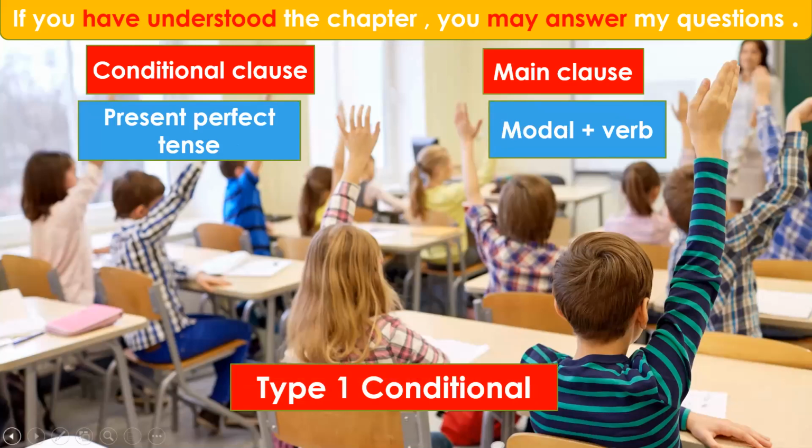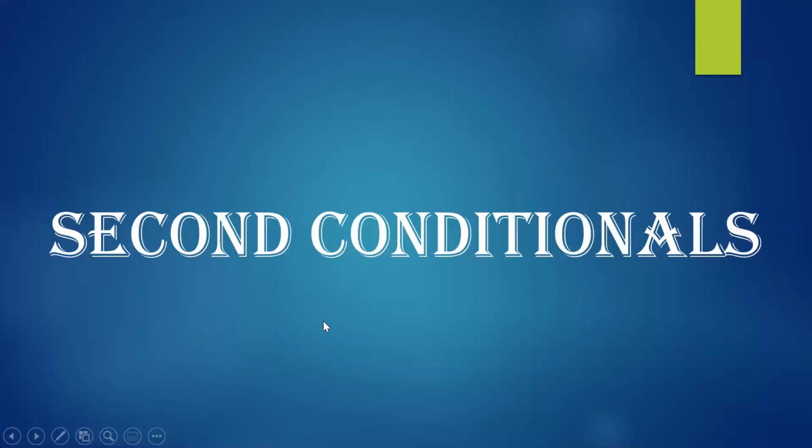So we have done all the three conditions where the conditional clause is in the simple present tense, the present continuous tense, and the present perfect tense. So all the present tenses, plus on the other side in the main clause, it should have a modal plus verb in the present tense. So this is how you recognize a type 1 conditional.